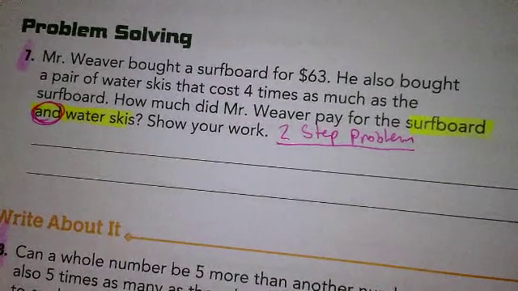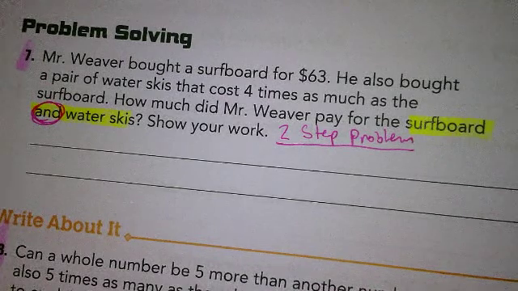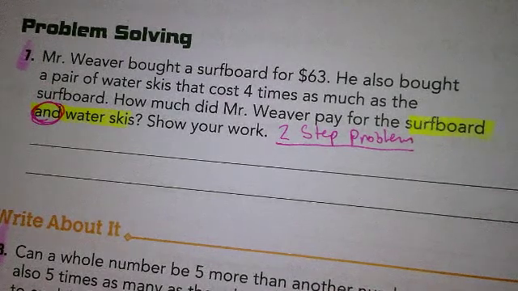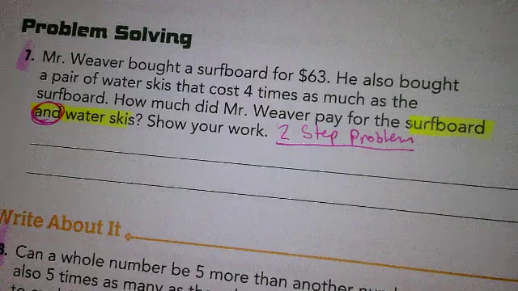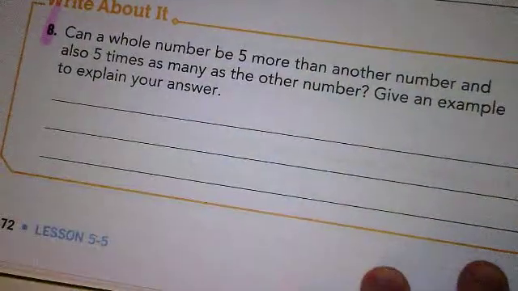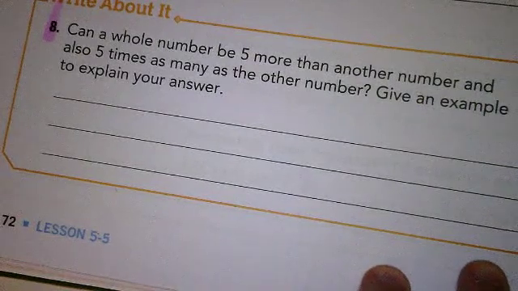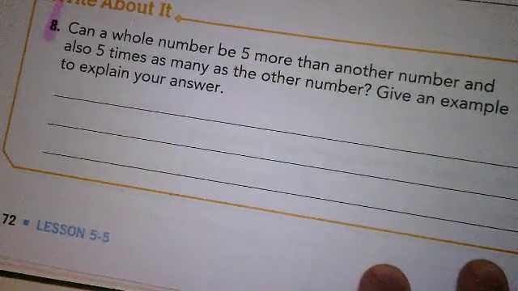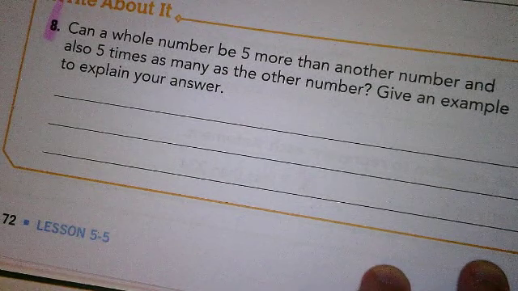So remember in the first one, Sebastian wanted to add up the quarters and pennies, but it didn't ask for that in that one. This time it does want you to add them up, okay? And then number 8 says, can a whole number be 5 more than another number and 5 times as many as another number?